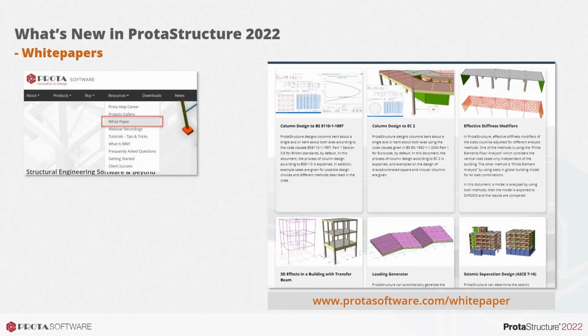We also, as I mentioned earlier, have been writing a lot of white papers, so take a look at that. You can access them without having to go into our help systems on the website. There's an option there, white papers, and you'll see a very large number of different technical papers that we've been writing to explain a lot of the capabilities and also make comparisons with code. This provides you with a lot of insight into what we're doing, and shows you the step-by-step processes that we go through in validating our designs.